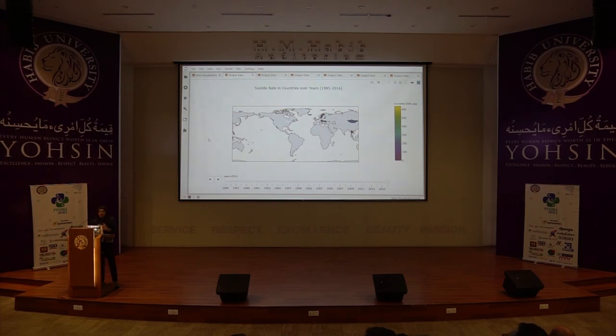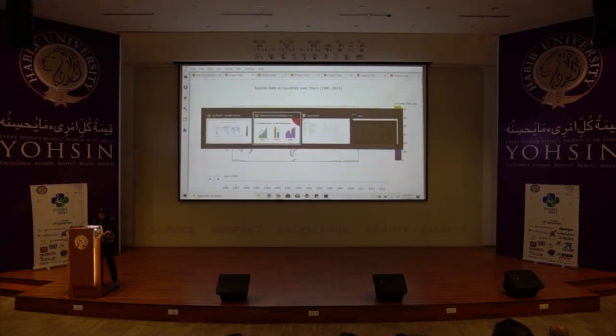And this plot helps you to figure out the trend, how the suicide rates are changing across the countries, right? Because if you want to make an analysis on a bigger level, you would need a plot which is displaying information at a higher level and not in a very detailed manner, which is very complex to understand. Because you want the people to understand the information. You don't want to intimidate them with the information. You want to make the information as easy and as simple as possible for them, right? So this was for the plots.